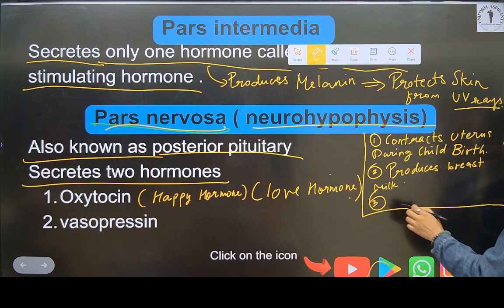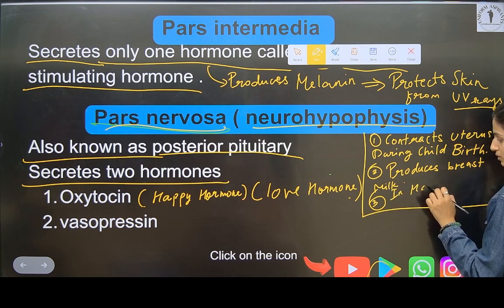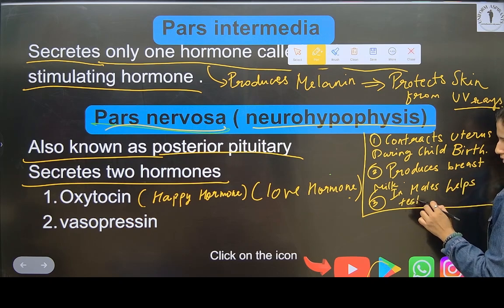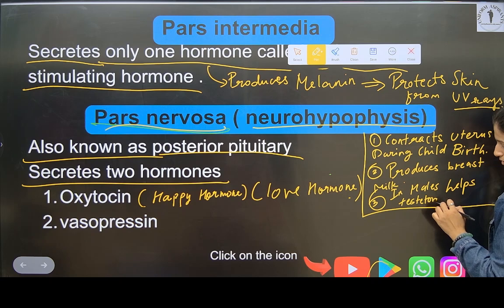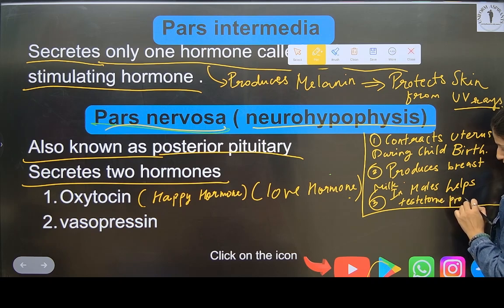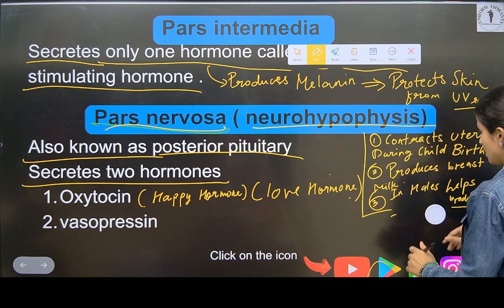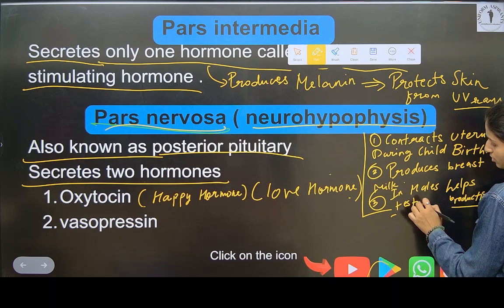In males, it helps in testosterone production. Testosterone production. I have written the spelling wrong, testosterone.